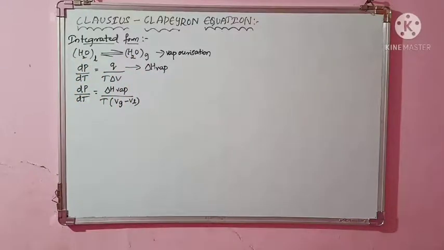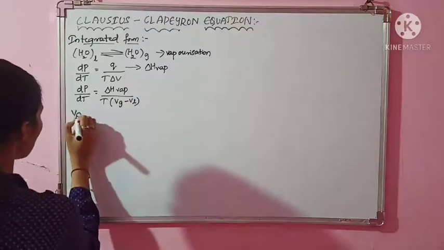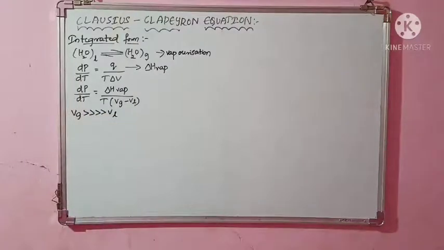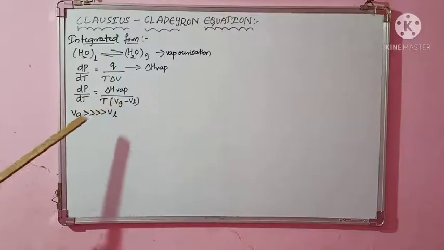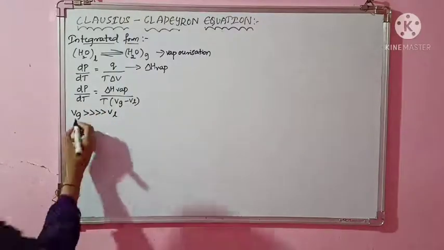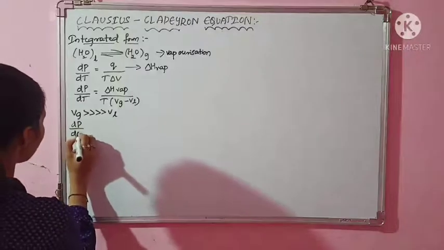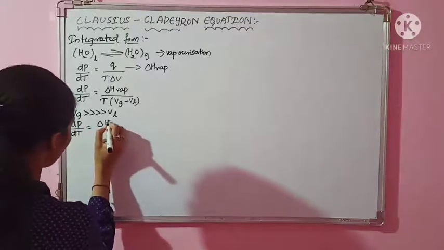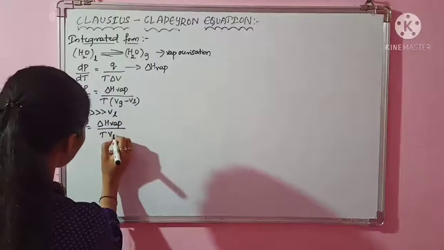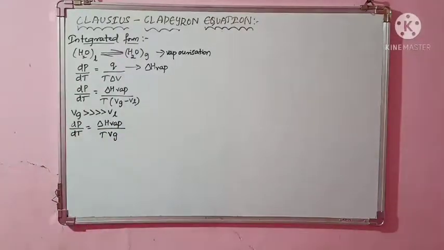Clear? And one more thing you have to understand is, here the volume of gas is much greater than the volume of liquid. So since the volume of gas is very much greater than the volume of liquid, the volume of liquid is negligible. So if the volume of liquid is negligible, then how does this equation turn? It will be dP by dt is equal to delta H for vaporization divided by T into Vg. The liquid volume is neglected.